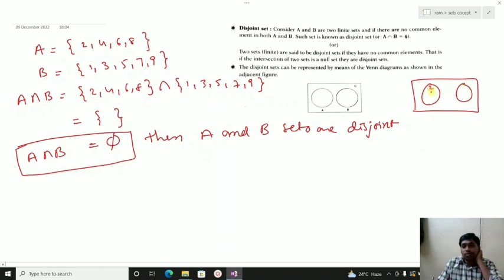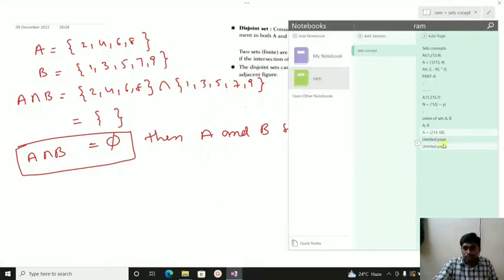In A we have 2, 4, 6, 8, and in B we have 1, 3, 7 as well as 9. In this way we represent disjoint sets. This is A and this is B. There is nothing common between them. I hope you understood this.